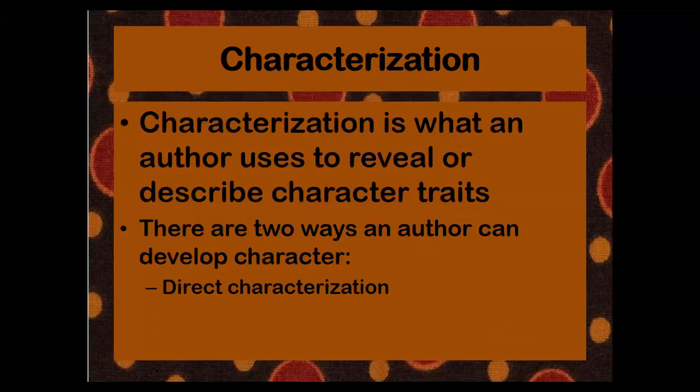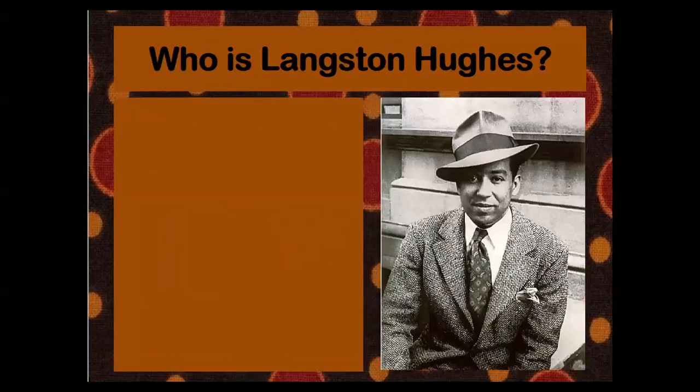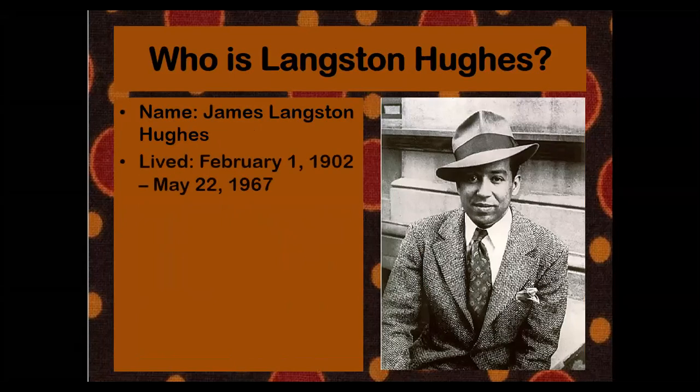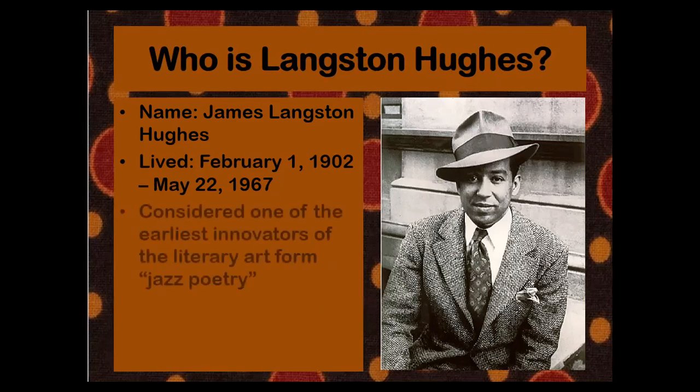I want you to look at the author. This is your author, Langston Hughes. He is an African American author, and he lived in Harlem, or he was raised in New York. He was born on February 1st, 1902, and he died in 1967.